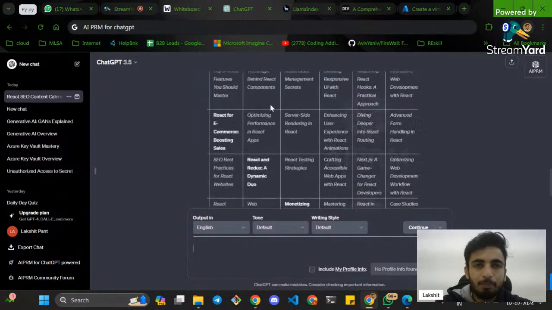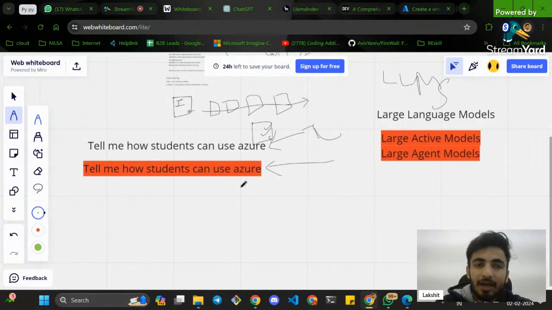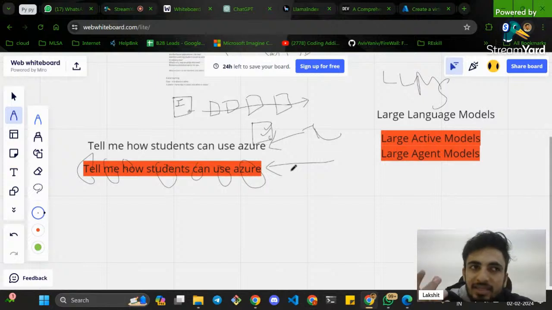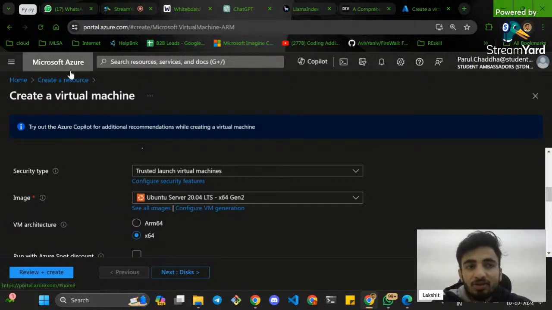But if you give this input to a LAM, every word is working as an agent here. What does this agent mean? It has the emotions, like how a student uses Azure. So how does a student use Azure? It will show the Azure.